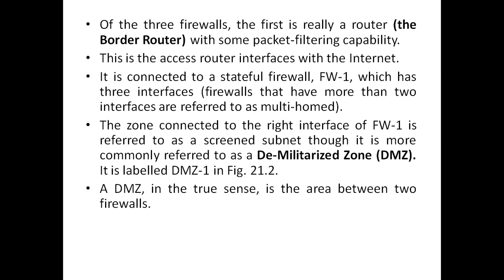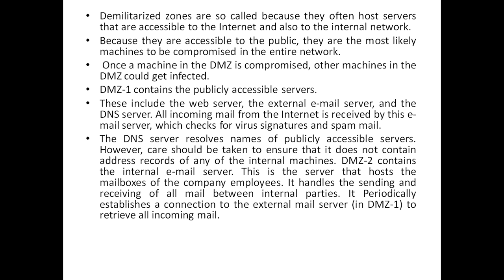A DMZ is the area between the 2 firewalls. Demilitarized zones are so called because they often host servers that are accessible to the internet and also to the internal network. Because they are accessible to the public, they are the most likely machines to be compromised in the entire network. Once a machine in the DMZ is compromised, other machines in the DMZ could be infected.